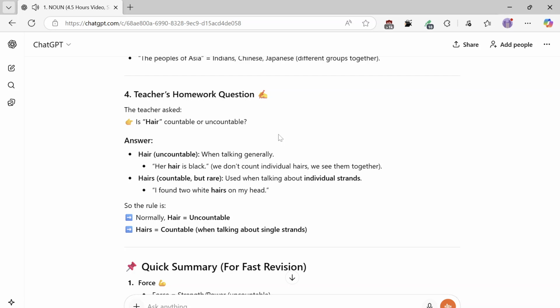Hairs, countable but rare, used when talking about individual strands. I found 2 white hairs on my head. So the rule is, normally hair equals uncountable; hairs equals countable when talking about single strands.